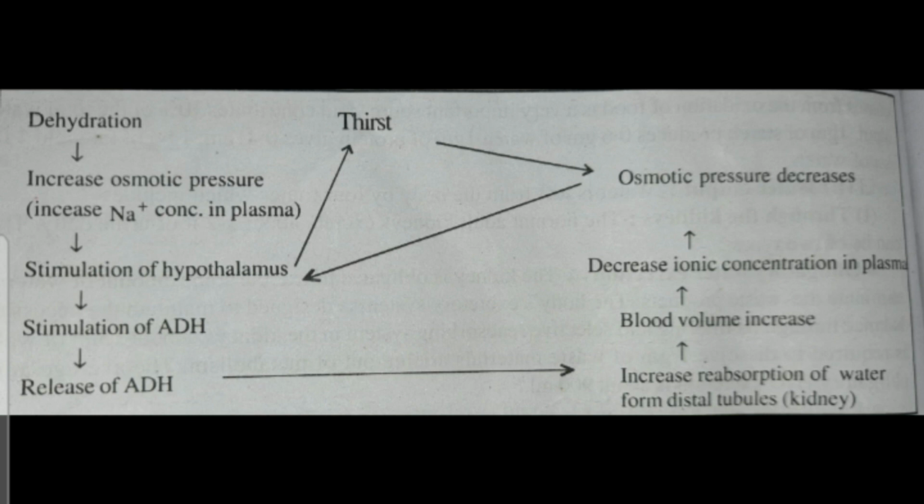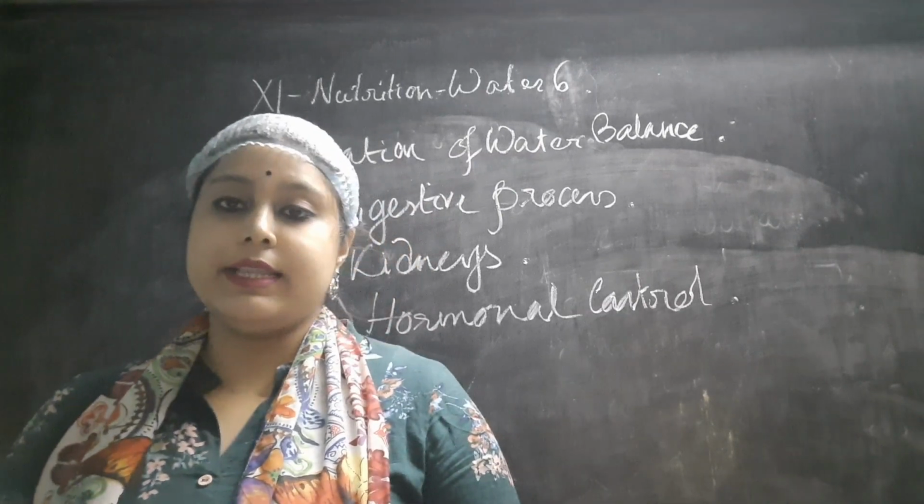By this thirst mechanism we consume water, so it decreases the osmotic pressure, and this decrease in osmotic pressure in turn affects the stimulation of the hypothalamus. So it is a circular process happening one after another in water balance regulation and the thirst mechanism. I am completing this video with it.